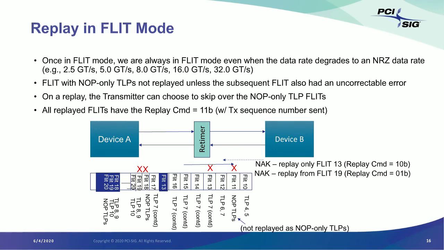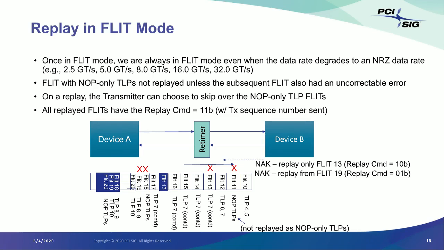But flit 13 had an error and it had meaningful TLPs. So it would have requested, send me 13 and send me only 13. So as you can see, after flit 16, device A is going to schedule sending flit number 13. And then it resumes back to sending flit 17, which it would have sent if they didn't have to replay 13. So in this case, what happens is B has stored 14, 15, and 16. So it can replay it for itself from its local buffer. The link doesn't get consumed by having to send subsequent flits.